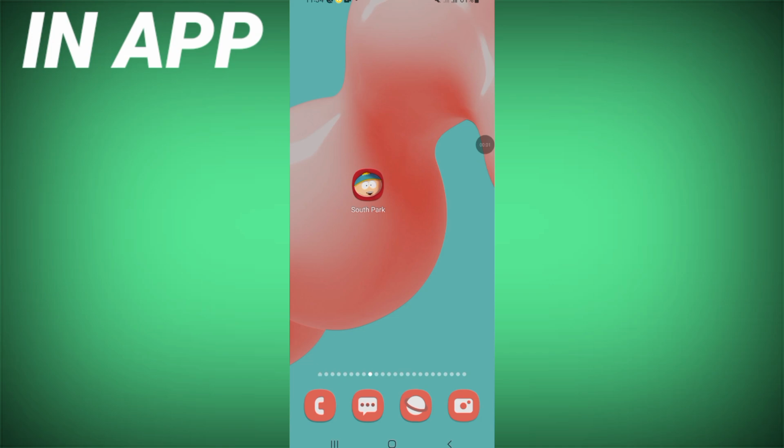Guys, I'm going to show you in this video how to fix the sound problem on the South Park game.